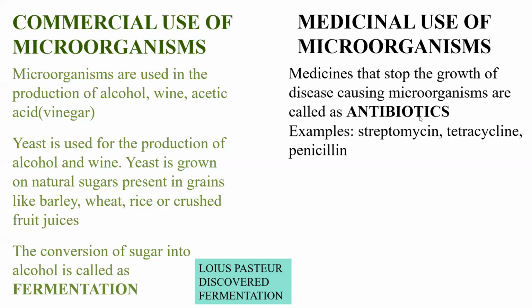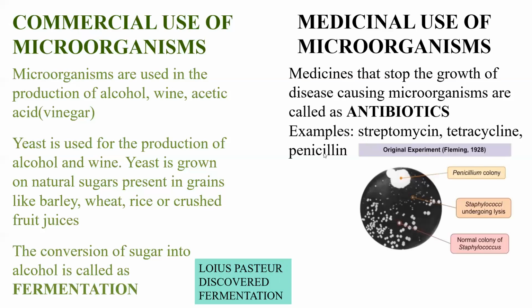So what are antibiotics? Medicines that stop the growth of disease causing microorganisms are called antibiotics. Examples are streptomycin, tetracycline, penicillin. They are made from microorganisms. Okay, so this penicillin, how was it made? I think there is one small story behind how it was made.